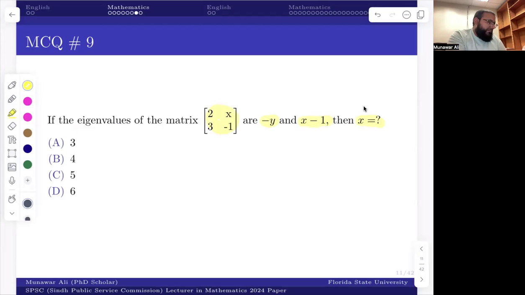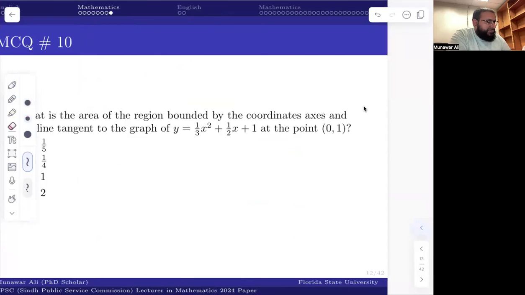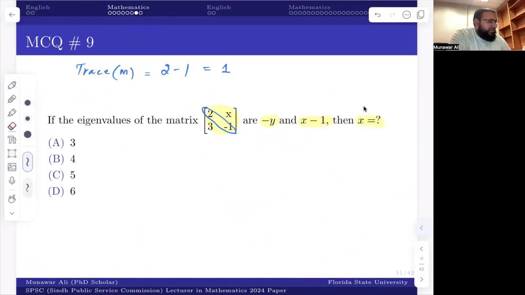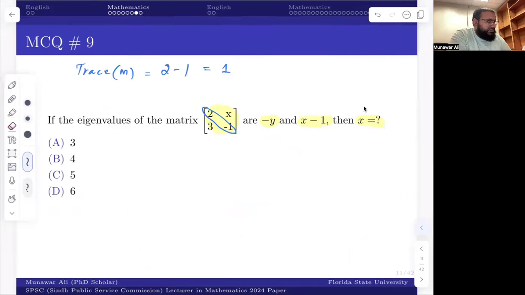Okay, so let me define two things maybe. One is the trace of a matrix. So the trace of this matrix, let's say, let me call it M, is the sum of the entries on the diagonal. So it's going to be 2 minus 1, which is 1. Trace is the sum of the entries on the diagonal.